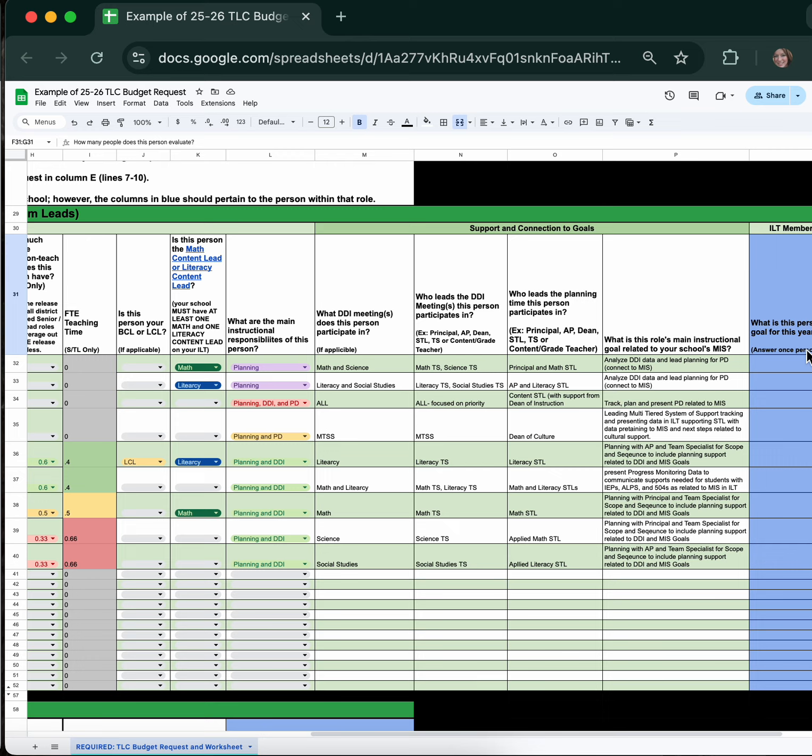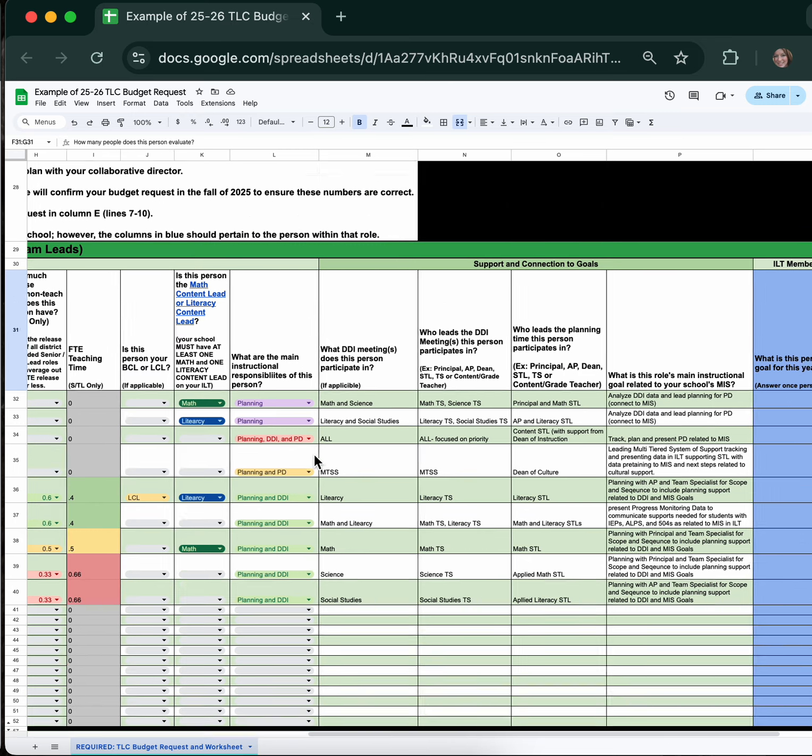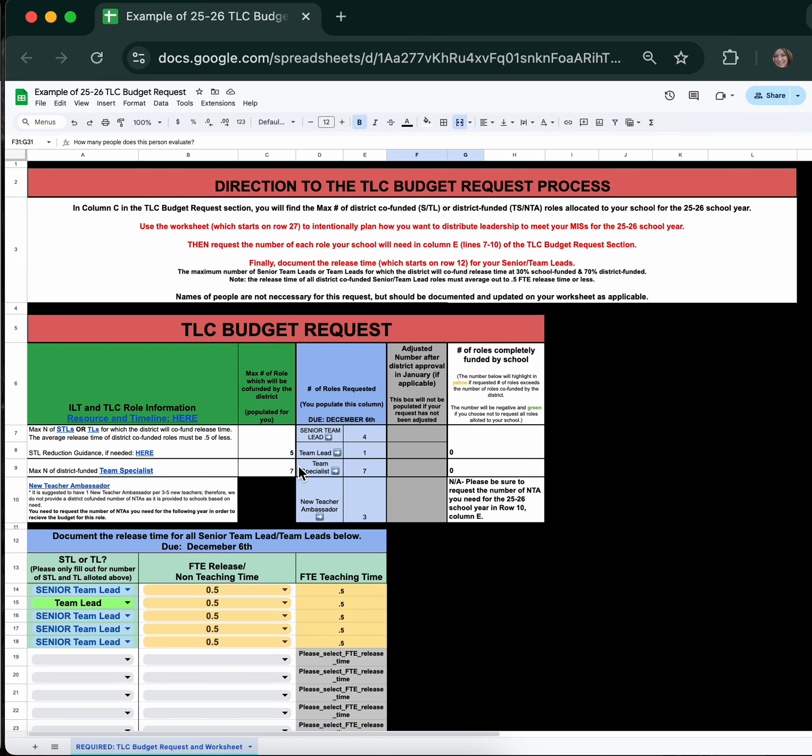Finally, step 9, document the number of senior team leads and team lead positions on your ILT budget request. Once you have this plan, you can go back to the top of the budget request sheet and document the number of senior team leads and team leads in cell E7 and 8. You are now complete with the ILT portion of the worksheet and you're ready to plan for your team specialist.